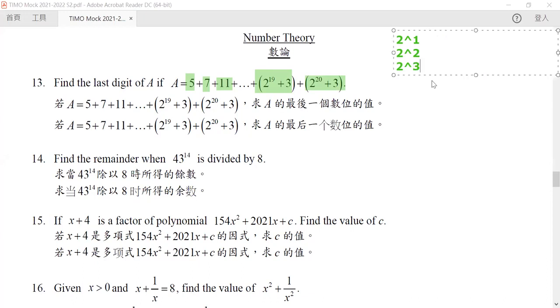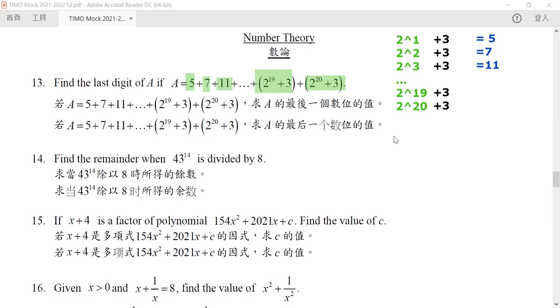Okay, so I will not list out all the possible ways of writing this, other than the last two. It will be 2 to the 19 plus 3 and 2 to the 20 plus 3. Now the sum of all these numbers will be our A, right? 5 plus 7 plus 11 and so on and so forth. The sum of all the green and all the black will be A.